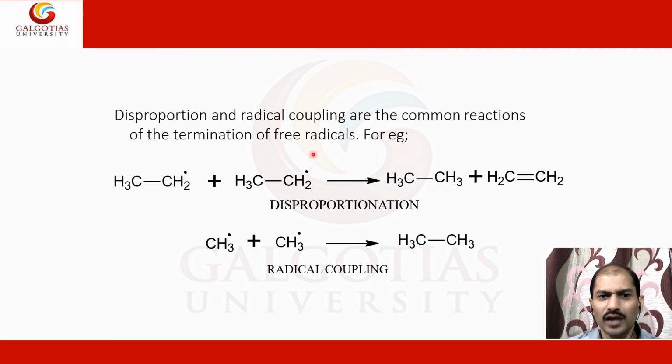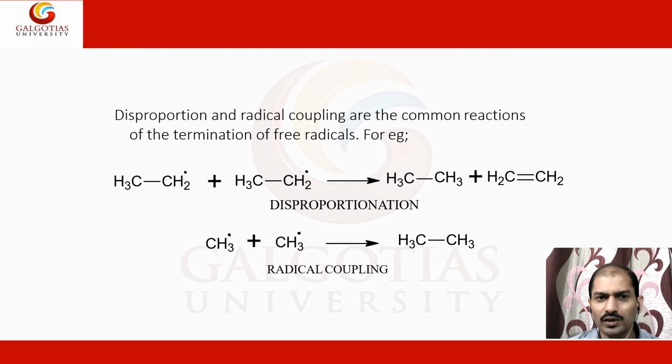Disproportionation and radical coupling are the common termination reactions of free radicals. Radical coupling means both radicals just couple and make a neutral species. In disproportionation, they transfer one of the hydrogens to the other species, the bond shifts, and this radical makes a bond with that radical. So this kind of reaction is a disproportionation reaction. Here this is converted into a neutral species, and this is converted into an ethylene species, also neutral.